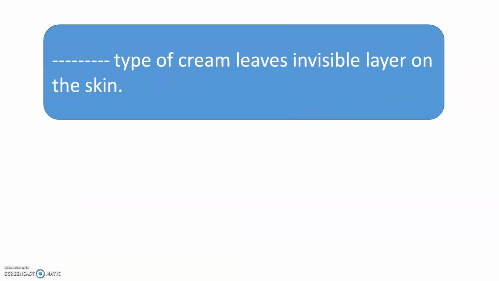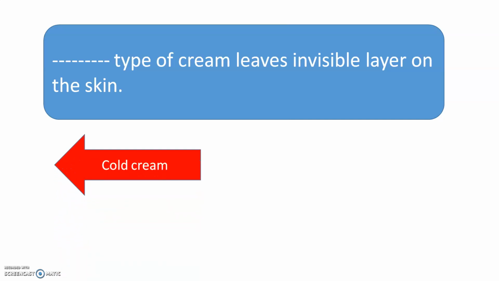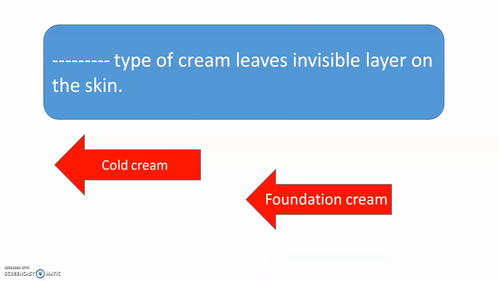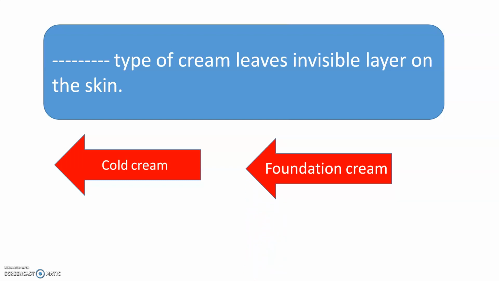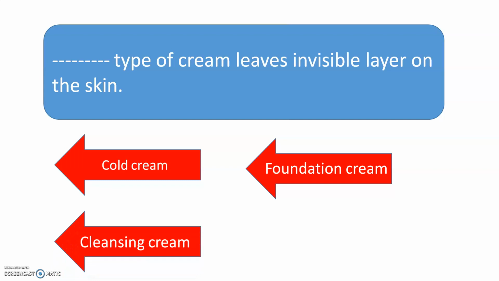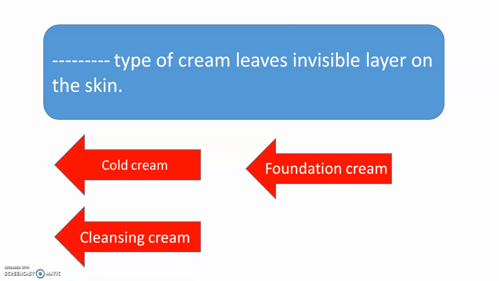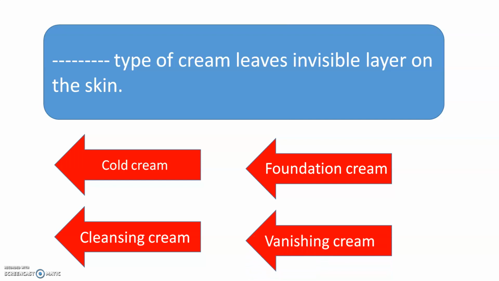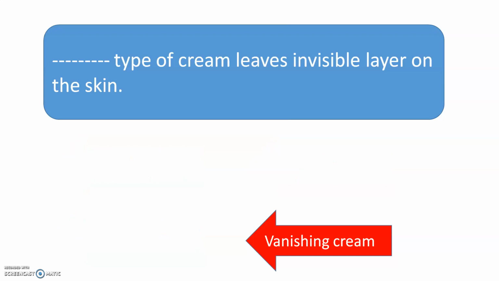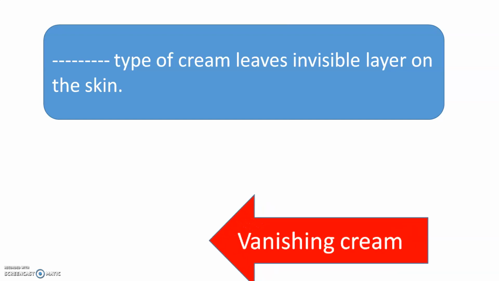Dash type of cream leaves an invisible layer on the skin. So there are different types of creams. Out of that, which one leaves the invisible layer on the skin? The options are cold cream, foundation cream, cleansing cream or vanishing cream. And the correct answer is, yes, vanishing cream. Vanish means to disappear. So it leaves an invisible layer on the skin.